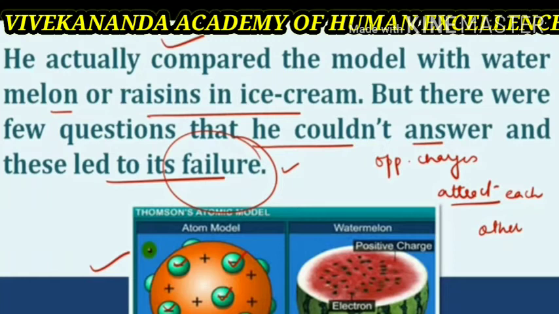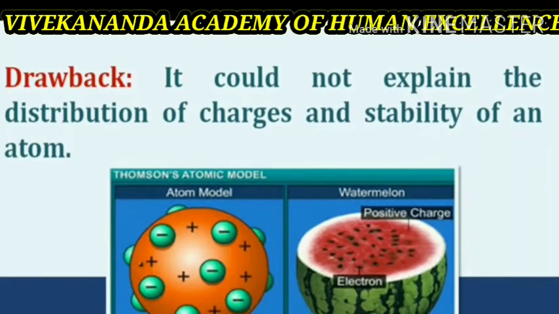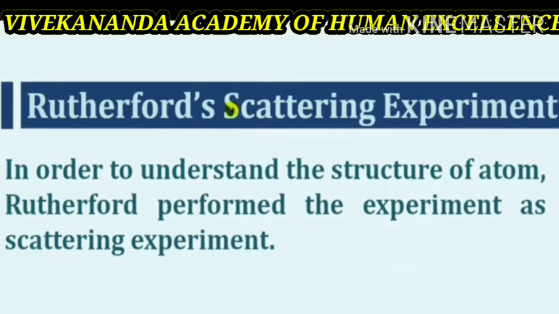So what was its failure? You can see that it could not explain the distribution of the charges and stability of an atom. So here there are positive and negative charges which are distributed inside the sphere of the atom. Now Rutherford put forth a new model in order to understand the structure of the atom.